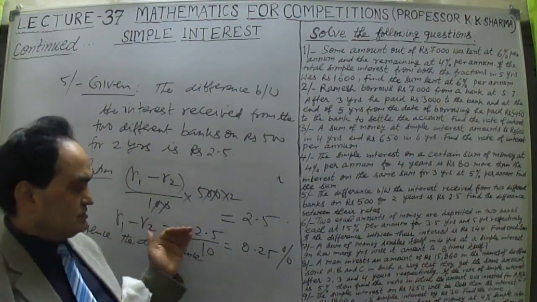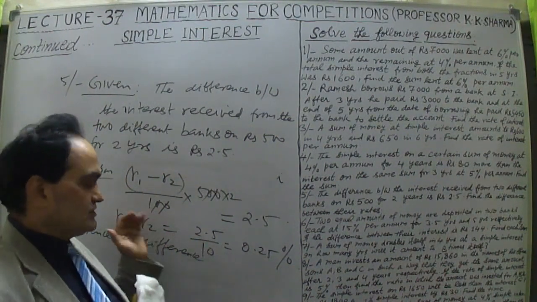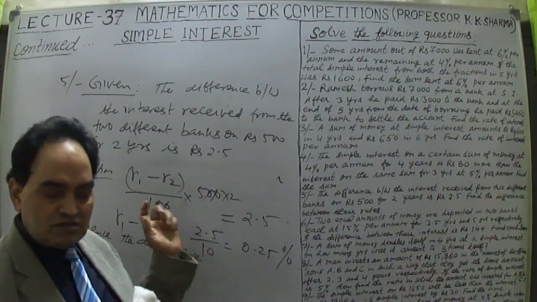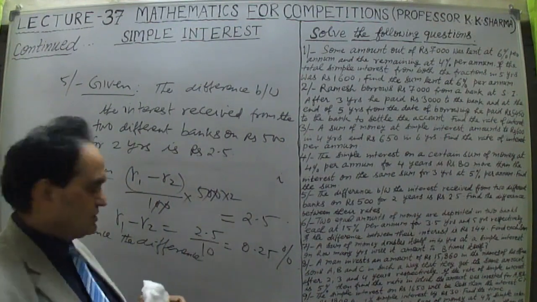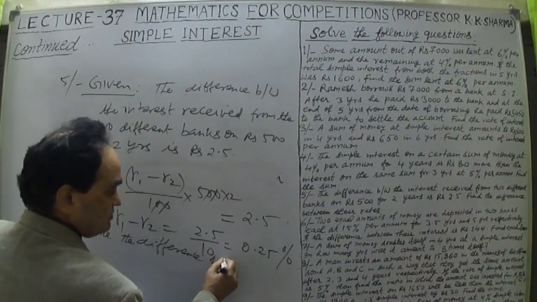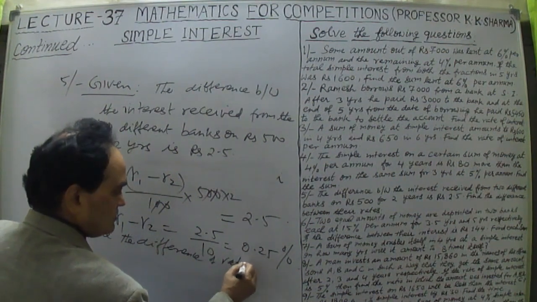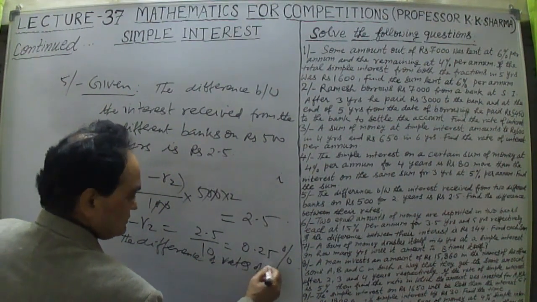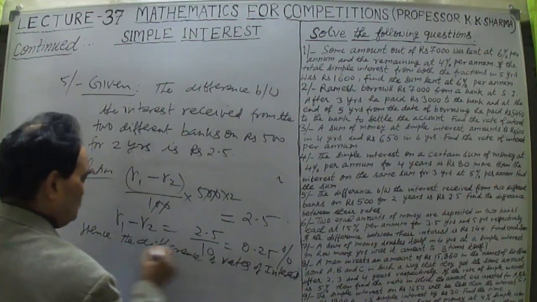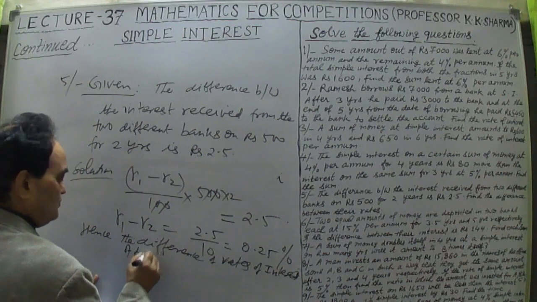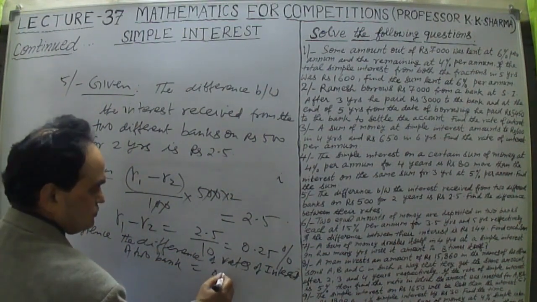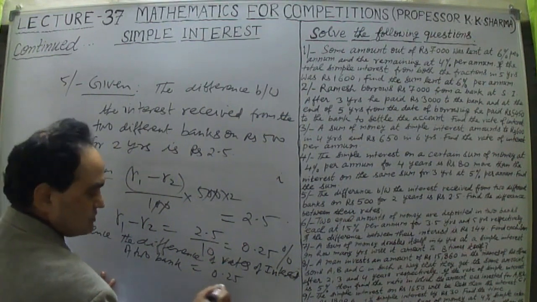So this is 5%. The first is 6.25%, the second is 5%. The difference is 0.25%, right? In this way, the difference of the rates of interest of the two banks is equal to 0.25%.